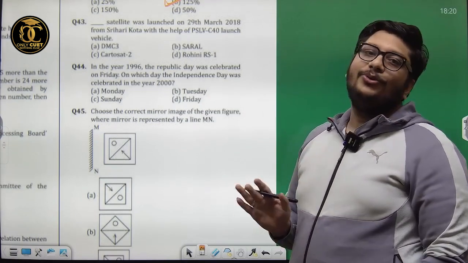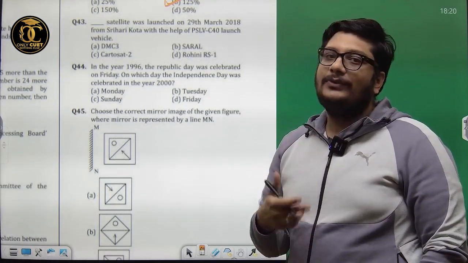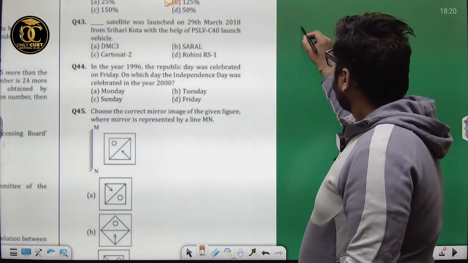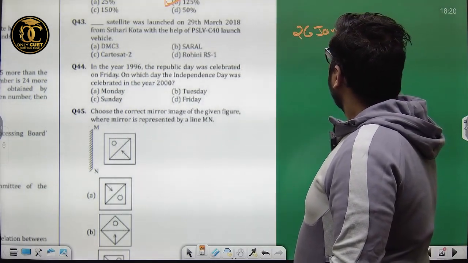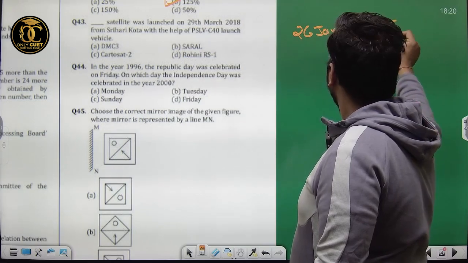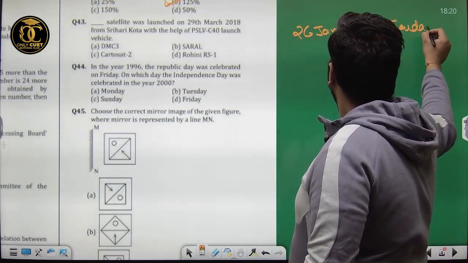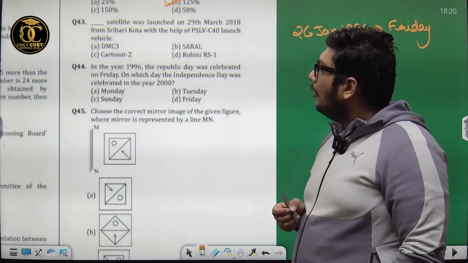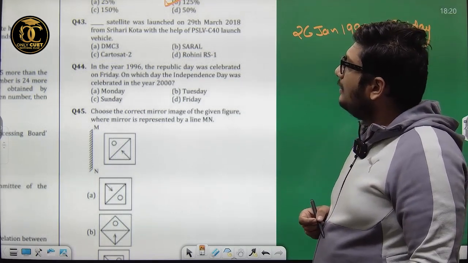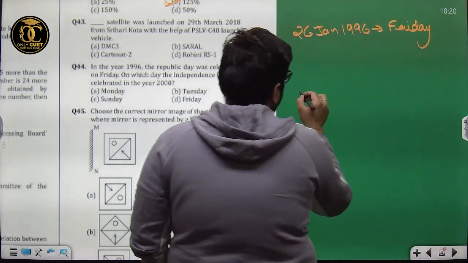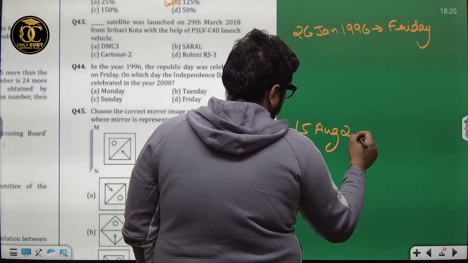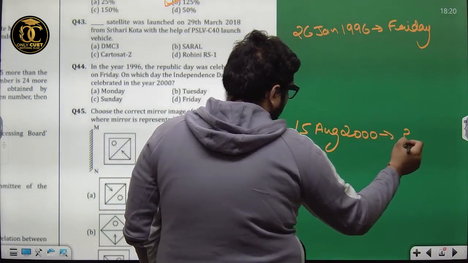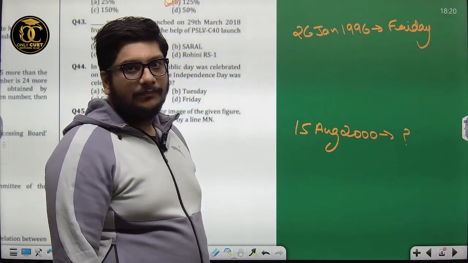We all should know when our Republic Day is of January. 26th Jan. On which day was Independence Day celebrated in the year 2000? 15th August 2000. Have to calculate which day is that.